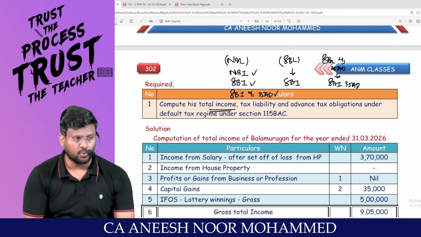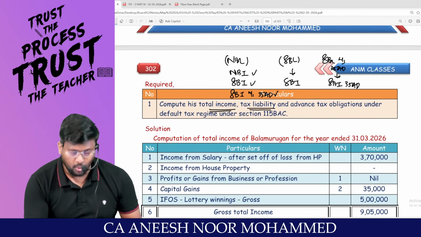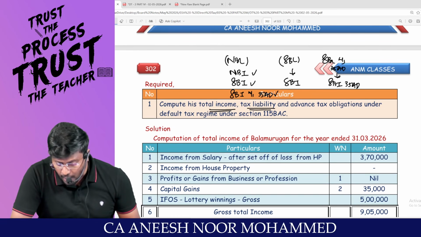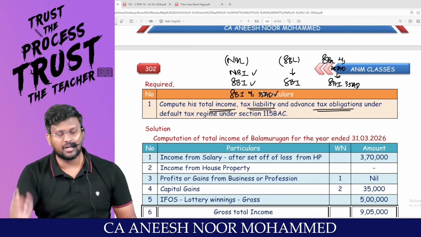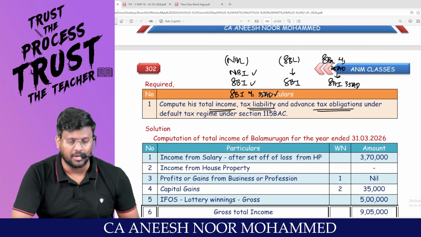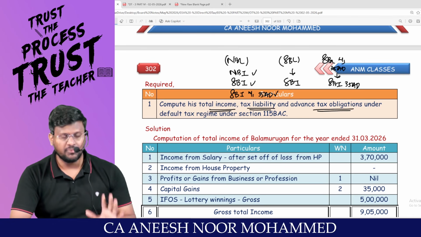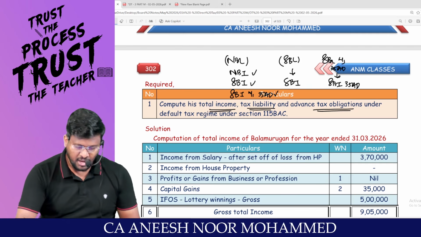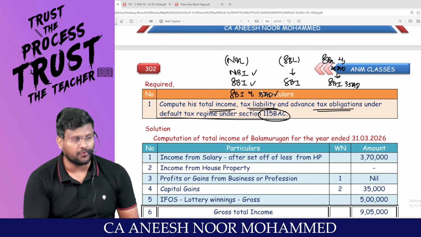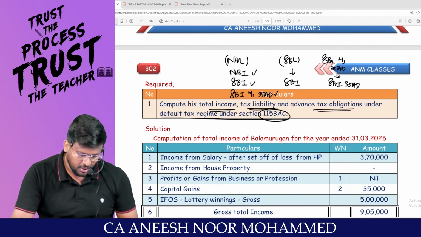Okay, fine. We can compute total income. Tax liability. Okay, that also we can do. And advance tax obligation. Super. They are talking about advance tax. We have completed the chapter advance tax. If the amount of tax payable exceeds 10,000, then only advance tax provisions will be applicable. Under default tax regime under 115BAC. They want under what tax regime?